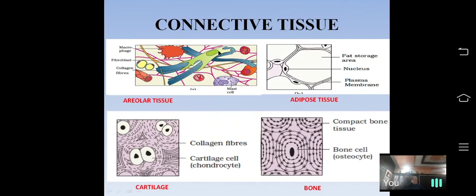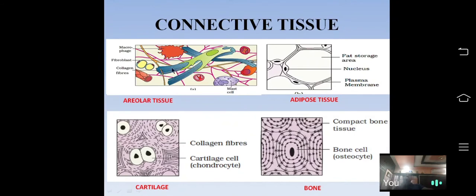This cell is a fibroblast cell, also present in the matrix of areolar connective tissue, which secretes fibers. The fibroblast cell secretes two types of fibers. One is the white fiber, and this is the yellow fiber. Two types of fibers are secreted from the fibroblast cell. These bundles of fibers are white fibers. These single fibers are the yellow fibers.